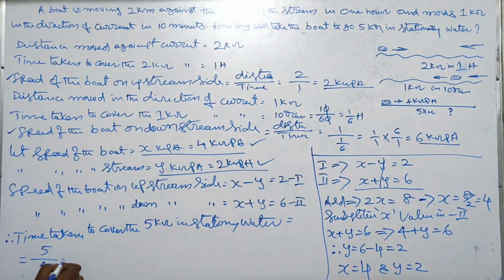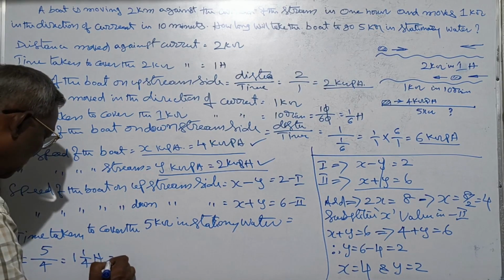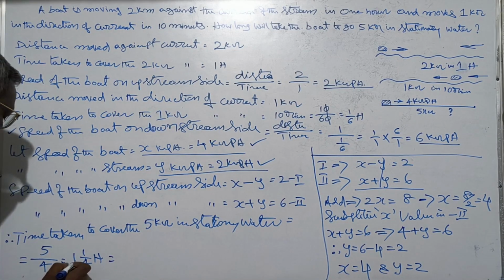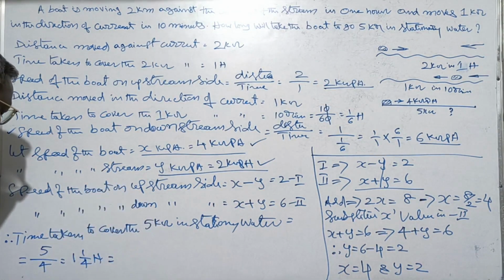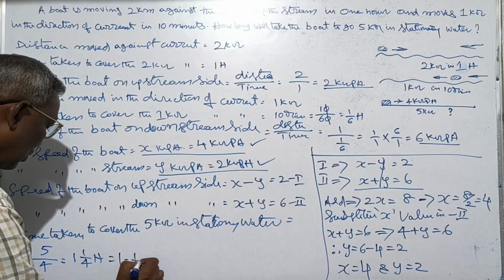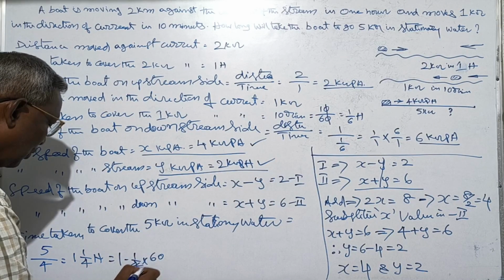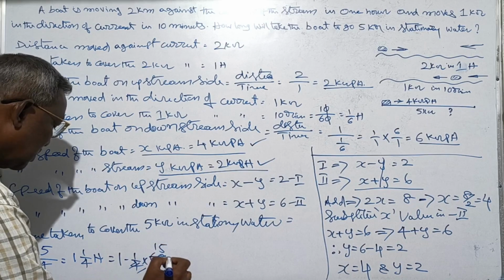That is equal to 1 by 4 hours. 1 by 4 hours means this is 1 hour, very clear. This 1 by 4 you convert into minutes. That is 1 by 4 into 60, that is 15 minutes.